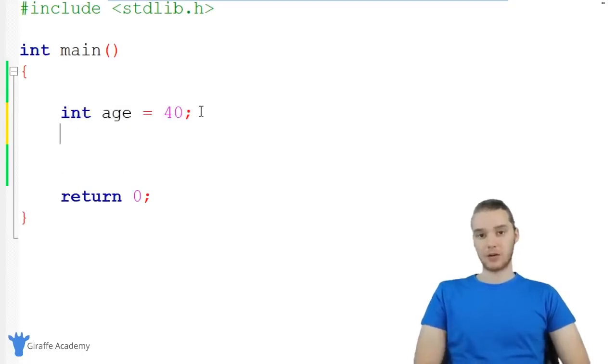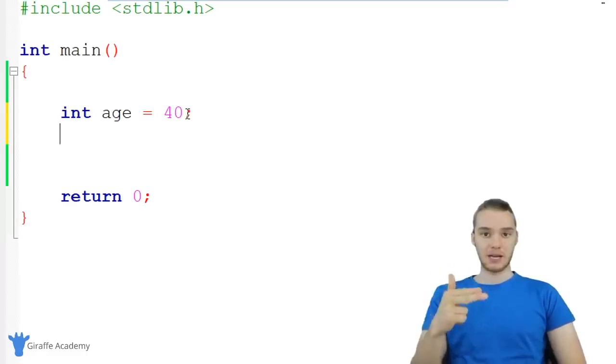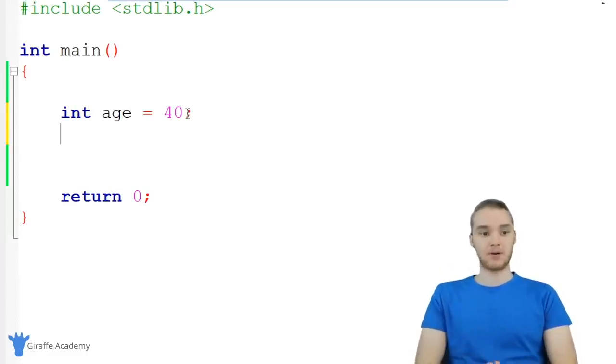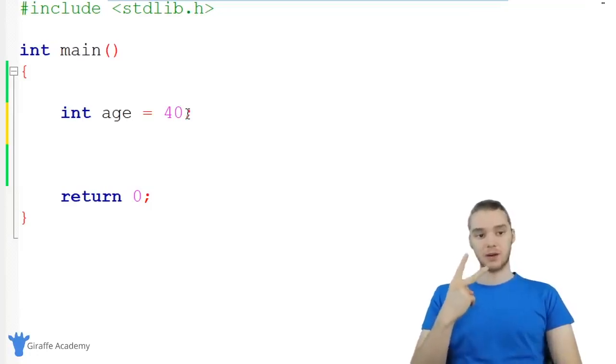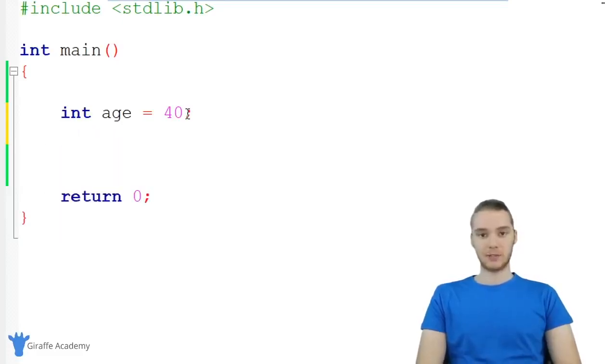Another type of number we can create is a decimal number. This would be a number unlike an integer, so it would be like 2.5 or 8.67 or 7.538, right? It's a number that has a decimal point associated with it. There's actually two types of decimal numbers in C. There's something called a double and there's something called a float. I'm not going to get too much into the difference between the two of them, but as a beginner to C, for the most part, you're just going to want to use a double.